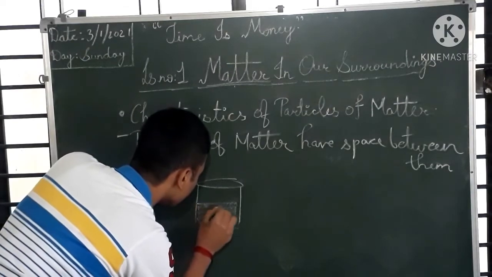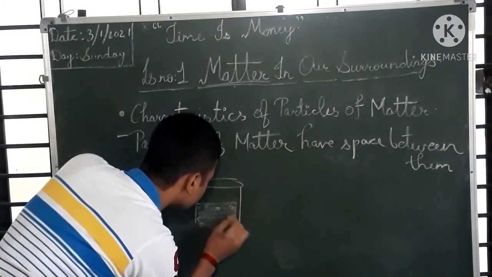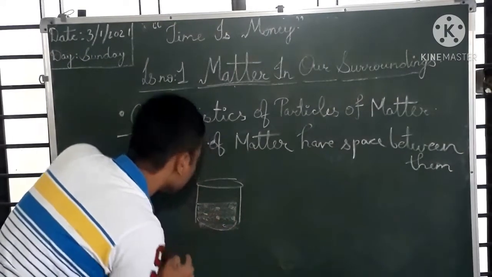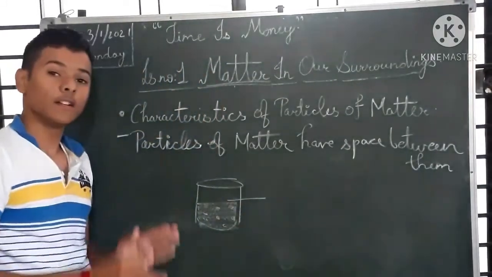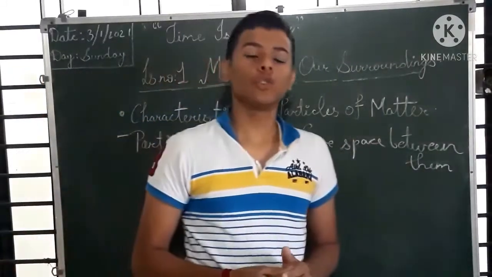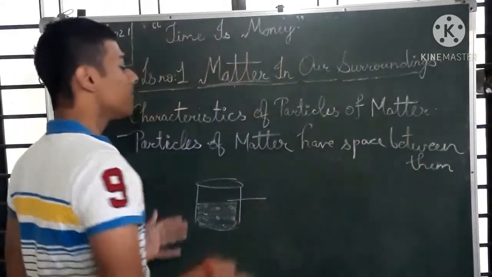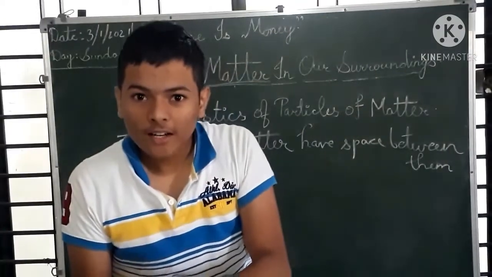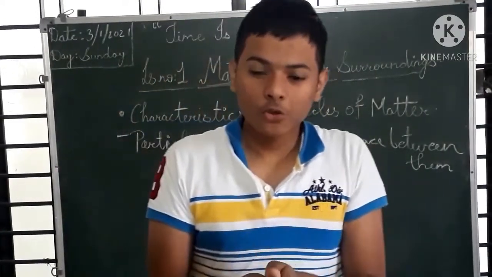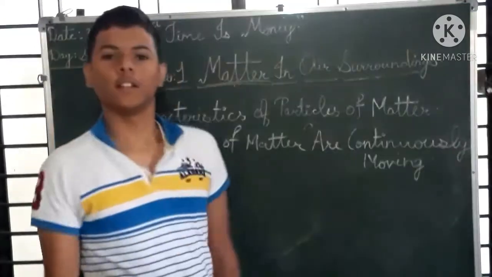Do you see that the water level increases? No, the water level remains as it is. So we can conclude that particles of matter have spaces between them. That's why salt adjusts itself into those spaces, okay?